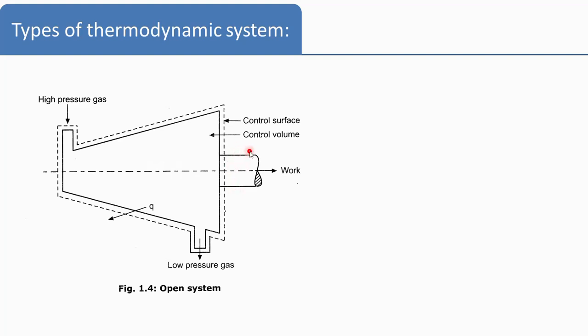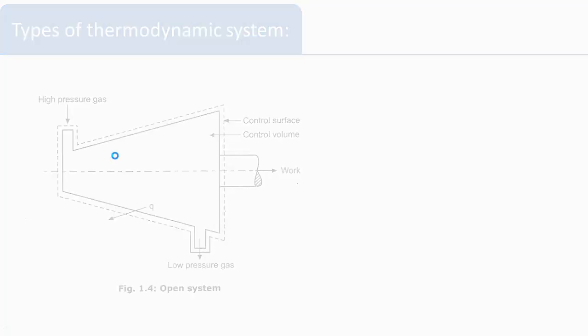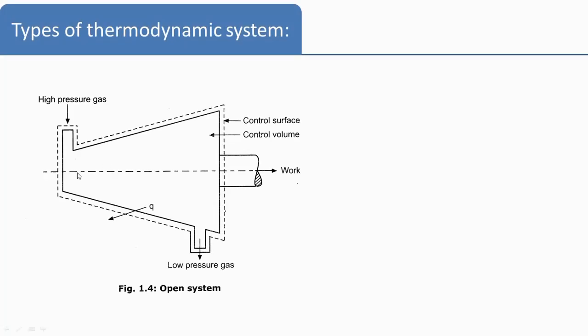So there is an energy transfer also. This system where the energy transfer is taking place is known as the control volume, and this imaginary surface indicated by this dotted line is known as the control surface for the analysis purpose.